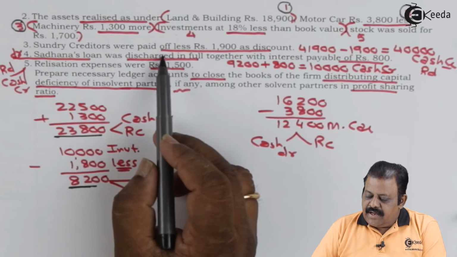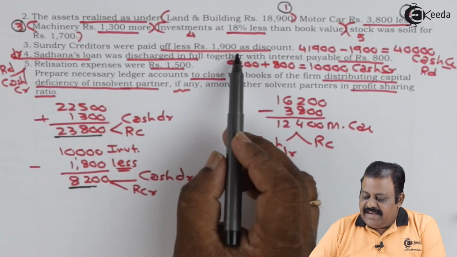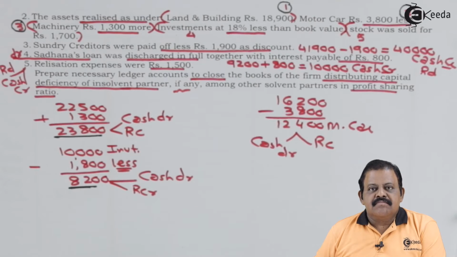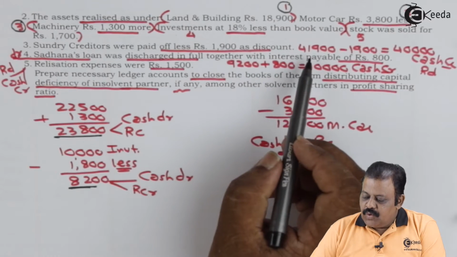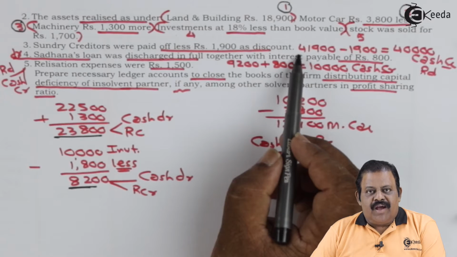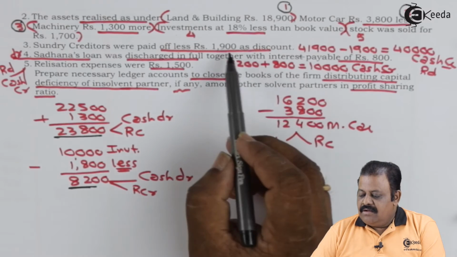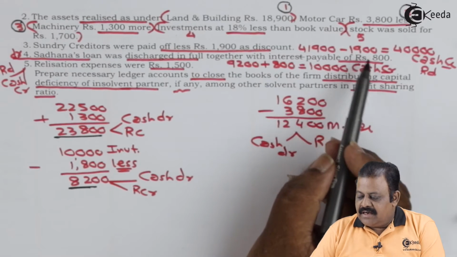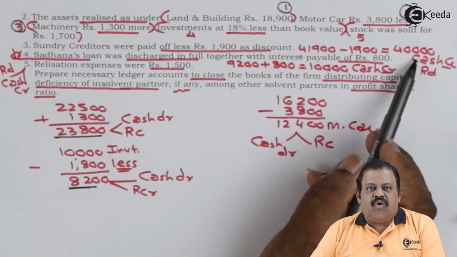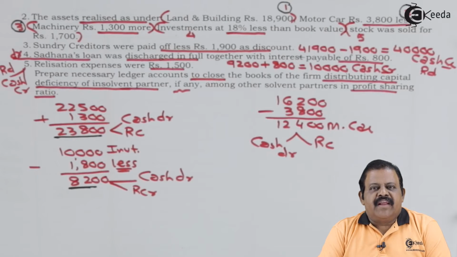Sundry creditors were paid off less 1,900 as discount. We have done calculation over here. Sundry creditors book value 41,900 minus discount 1,900. That means amount paid is 40,000. This will be credited to cash bank account and debited to realization account.